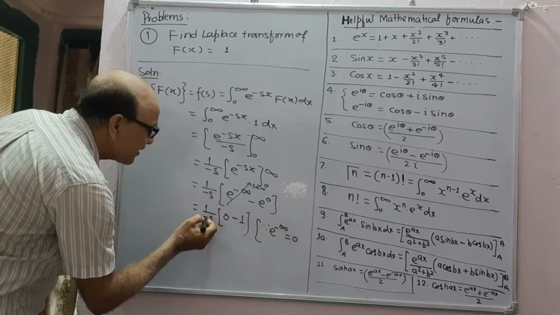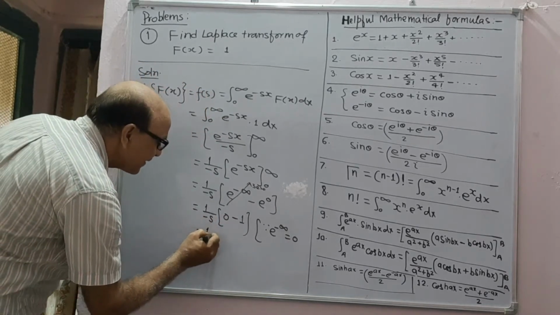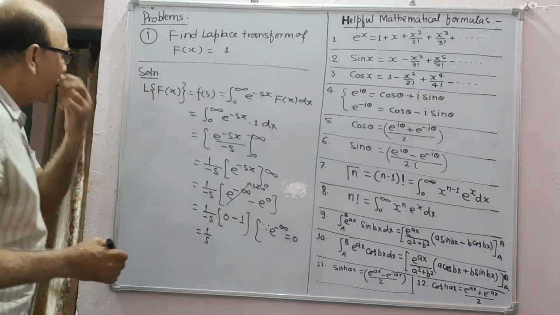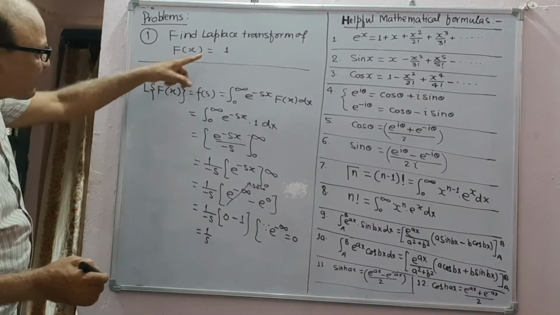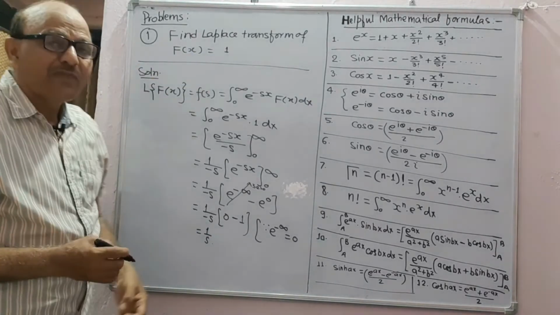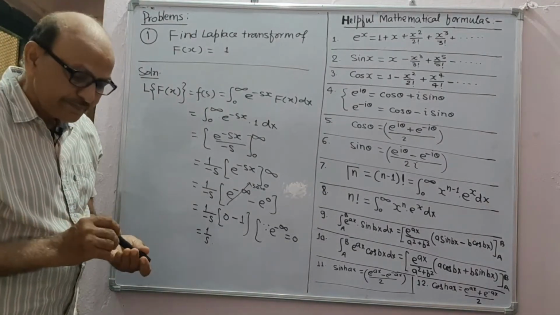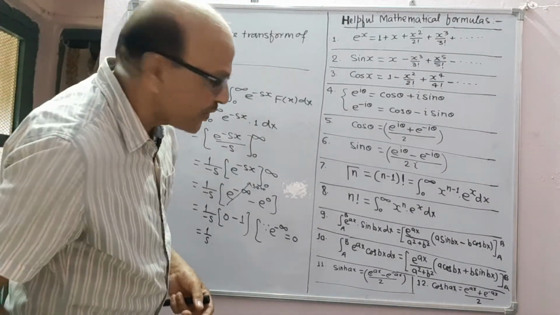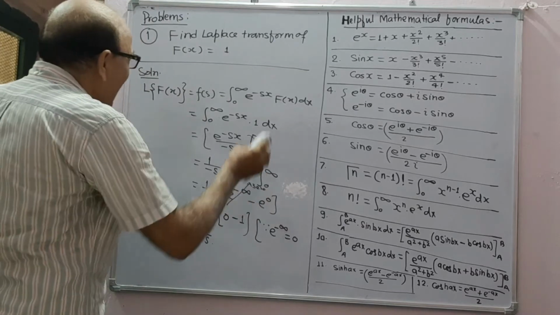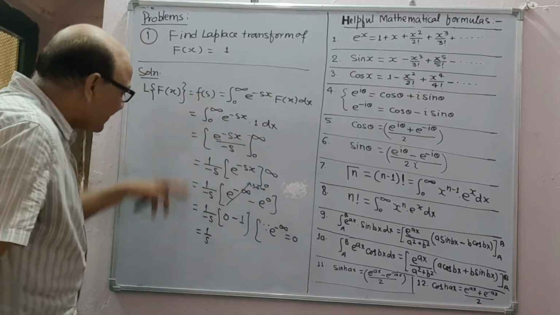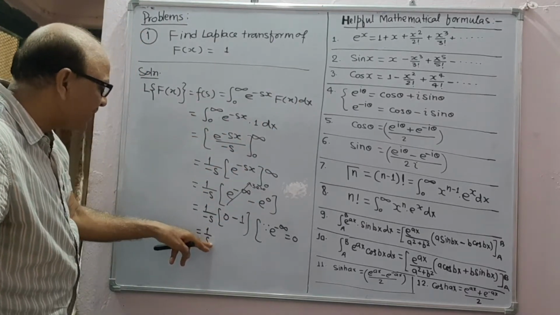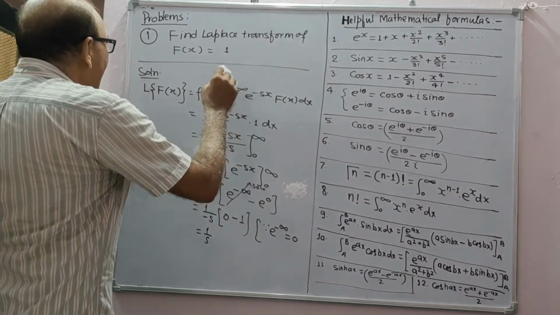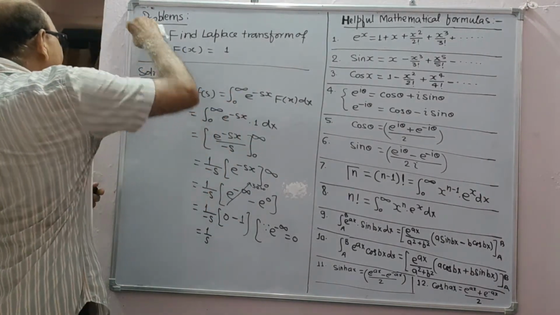Now minus minus becomes plus and the Laplace transform of 1 is 1 upon s. Here this will converge if s is greater than 0. Next question.